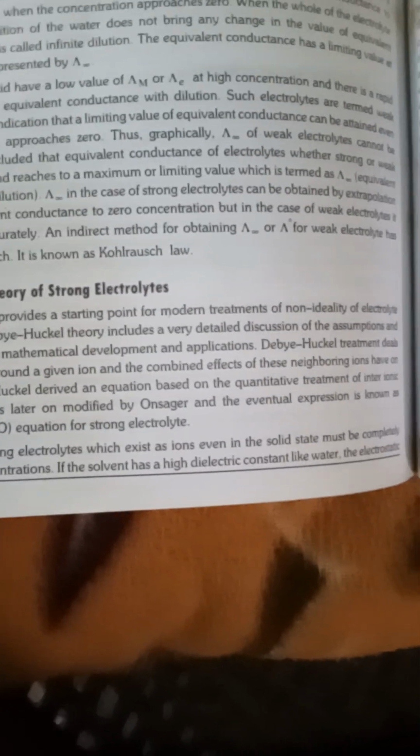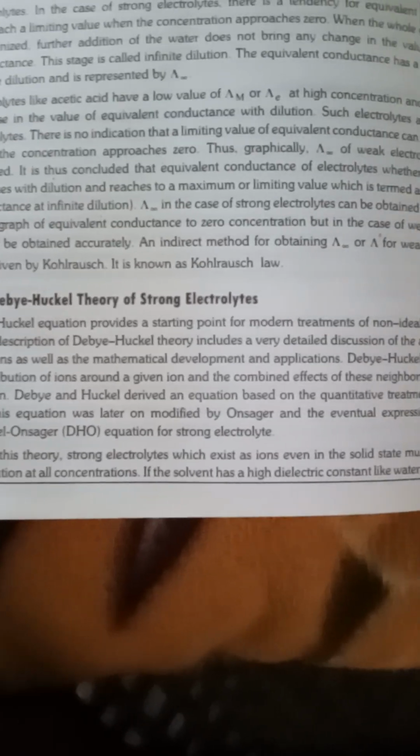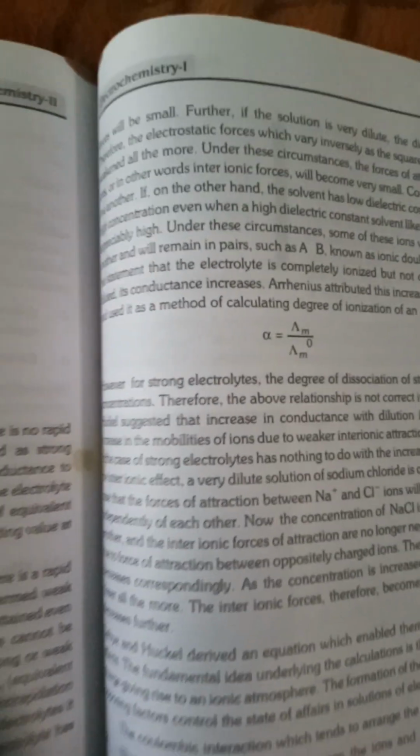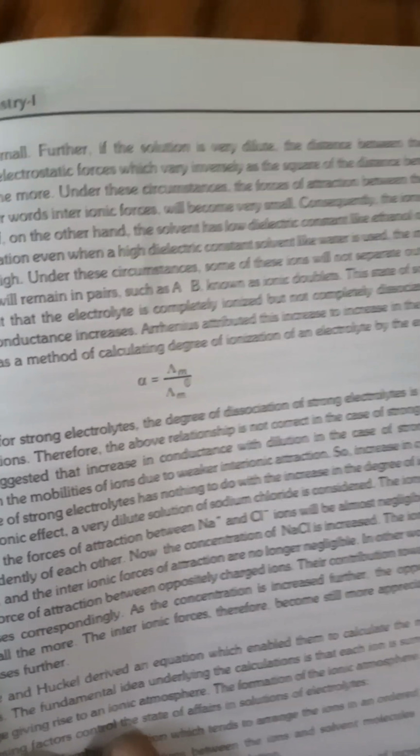According to this theory, a strong electrolyte, which exists as ions even in the solid state, must be completely ionized in solution at all concentrations. If the solvent has a high dielectric constant like water, the electrostatic forces will be reduced further. If the solution is very dilute, the distance between the ions will be large.